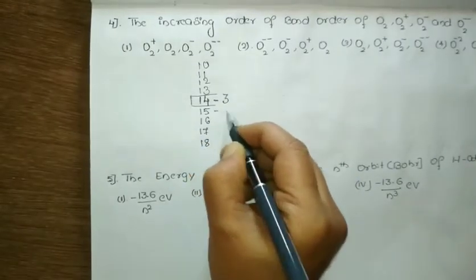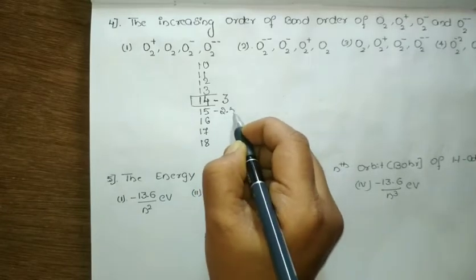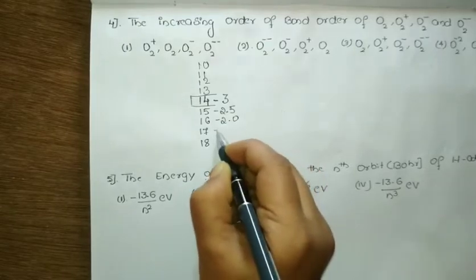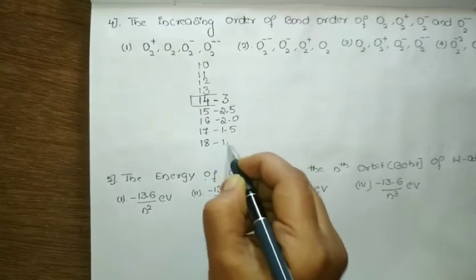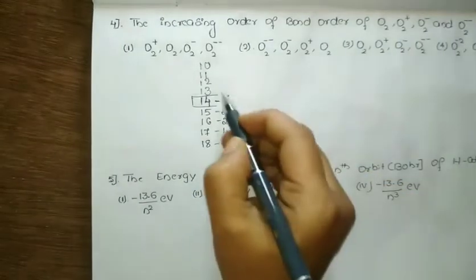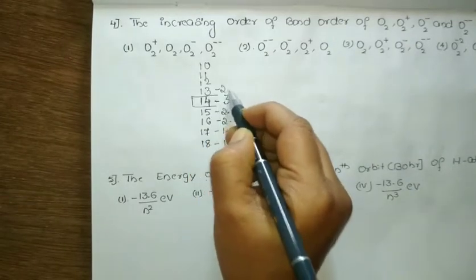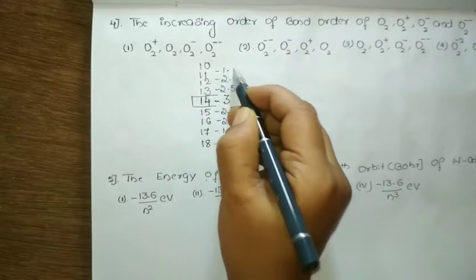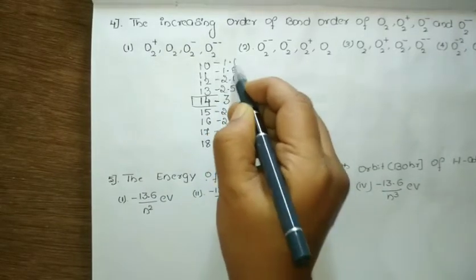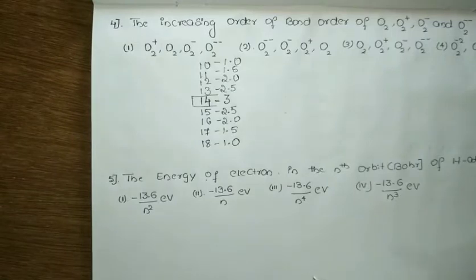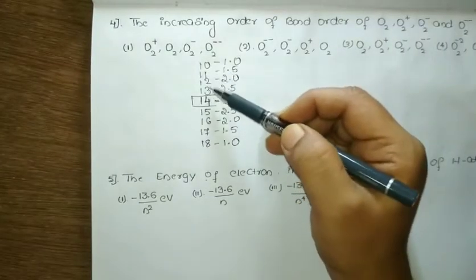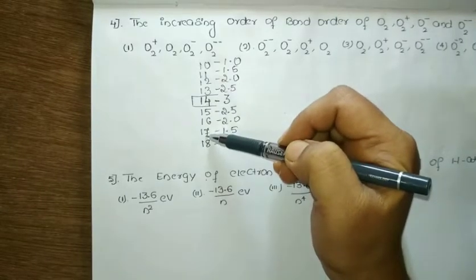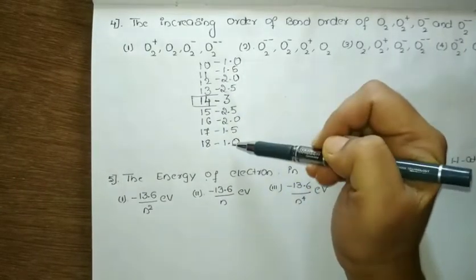Below it, for 15 it is reduced by 0.5, so it is 2.5. For 16 it is 2.0, for 17 it is 1.5, for 18 it is 1.0. Similarly here, for 13 it is 2.5, for 12 it is 2.0, for 11 it is 1.5, for 10 it is 1.0. These numbers 10, 11, 12, 13, 14 are nothing but total electrons, and the other numbers are the bond order.